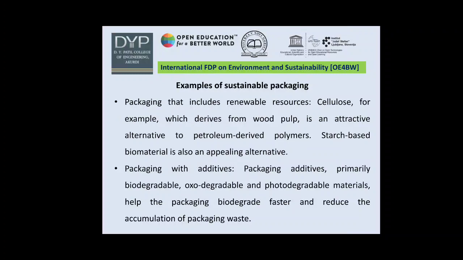Another example of a renewable resource is starch-based biomaterial. The second example of sustainable packaging is packaging with additives. Here the packaging additives are primarily biodegradable, oxodegradable and photodegradable materials which help the packaging biodegrade faster and reduce the accumulation of packaging waste.